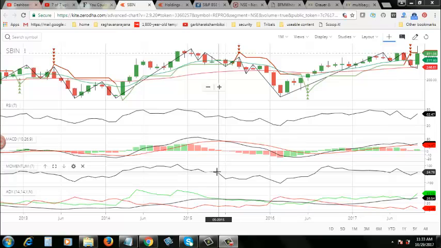Today we are going to do the technical analysis for SBI, State Bank of India stock. SBIN is the ticker name of the stock. What you are seeing right now is a monthly chart of SBIN along with a few technical indicators. Before we do the technical analysis, we look at the price trend history of this stock.